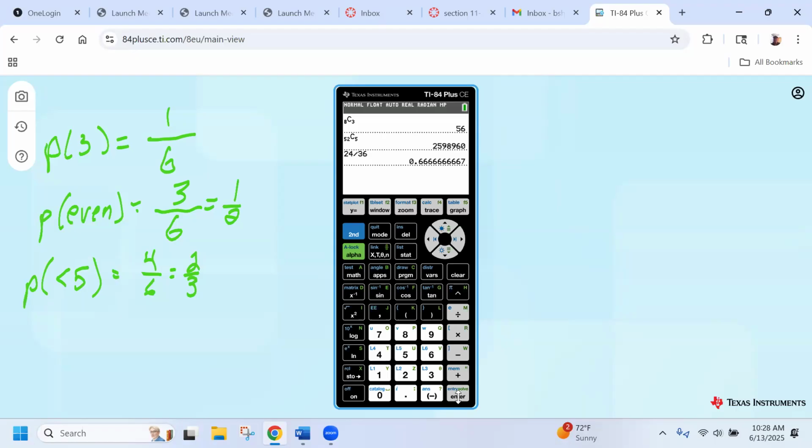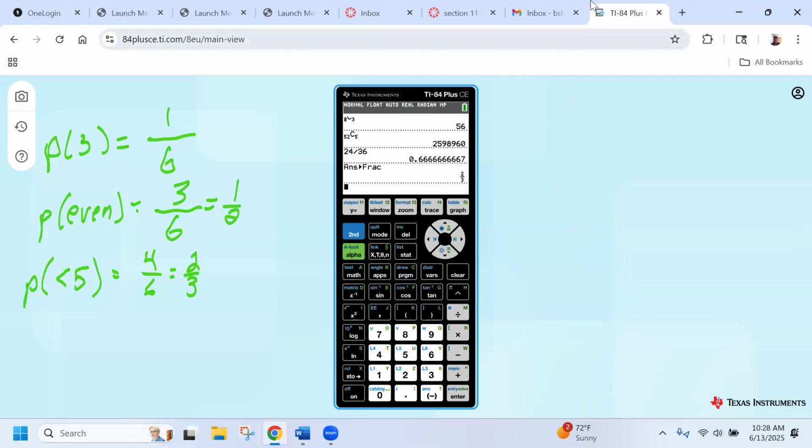That is actually 0.6 repeating. It goes on forever. But if I press the math button right here, you see the very first option says FRAC or fraction. If I press 1, it takes the answer from above, the 0.6 repeating, and it's going to change it to a fraction. I just press enter, and it gives me the simplified fraction of that, 2/3.